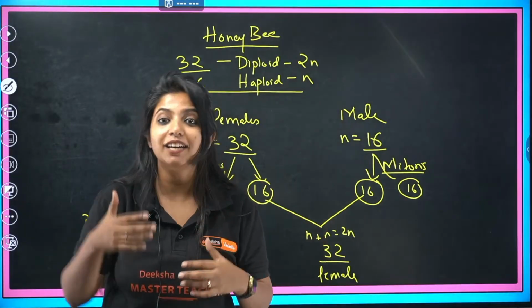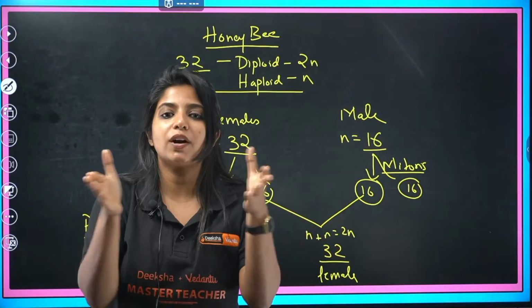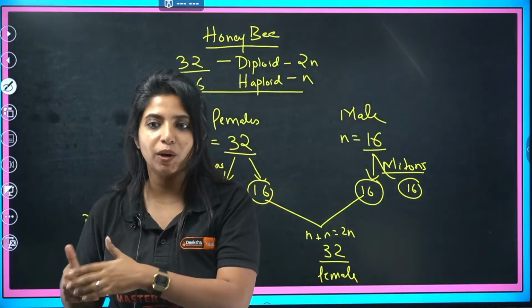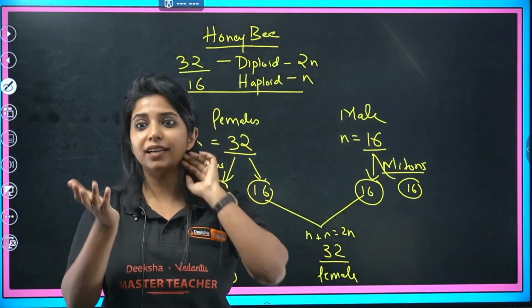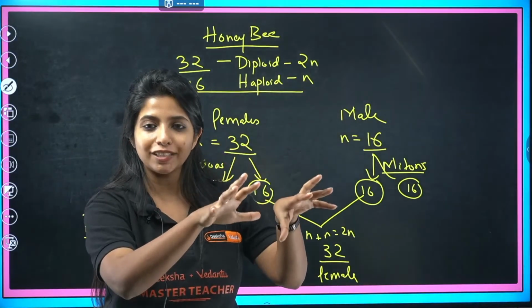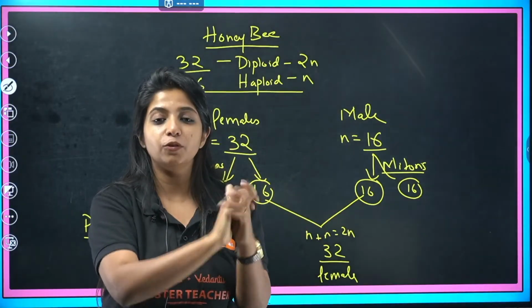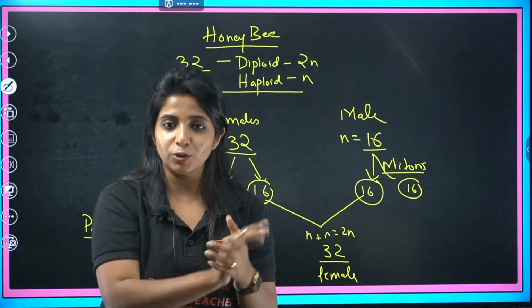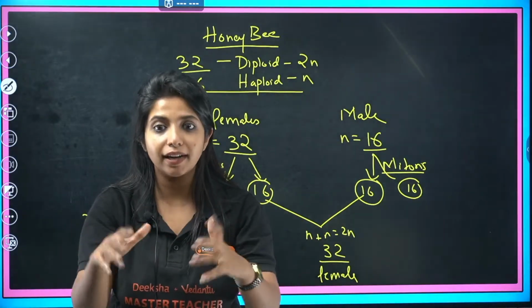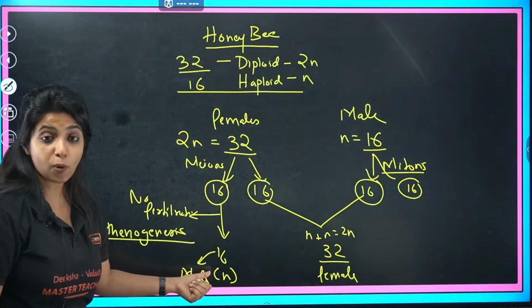Just like I said, for parthenogenesis to happen, you do not need gametes. You do not need any fusion of gametes to happen. If there is no fusion happening, it will transform into male. Do you know that there are different types of sex determination? I think in 10th class also we studied. In crocodiles, if the eggs are put in warm temperature, there are some genetic and chemical changes happening which turn the organism into a different sex altogether. If the crocodile puts the eggs in an area with too much shade, it will be something else. So that happens. So over here, no, it does not have a father.